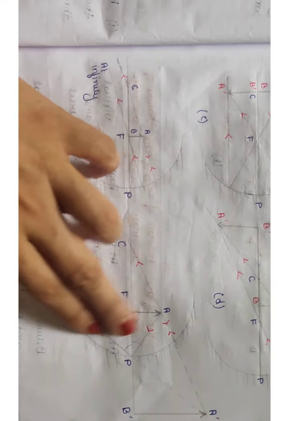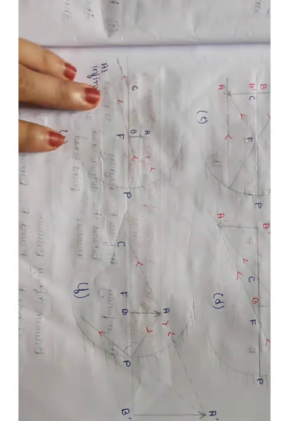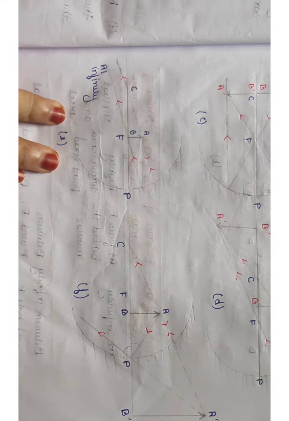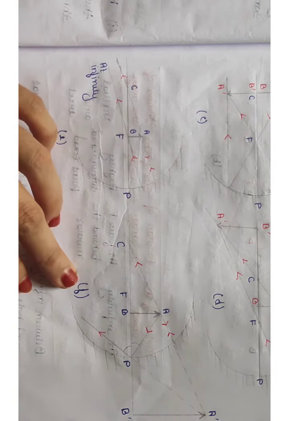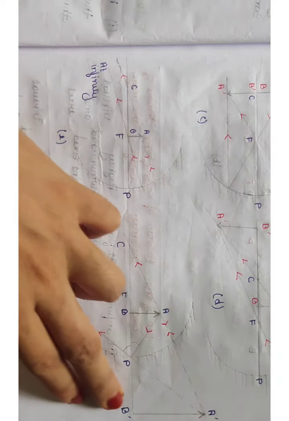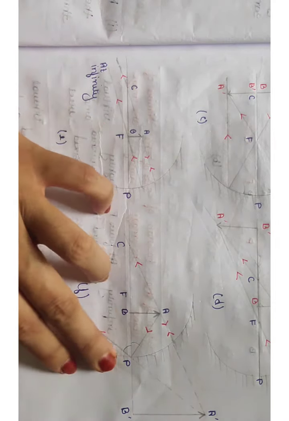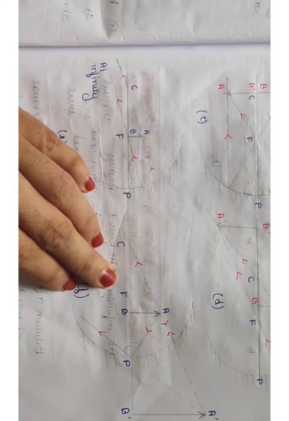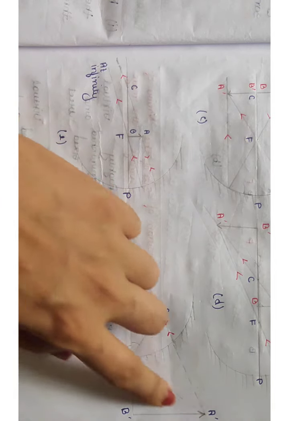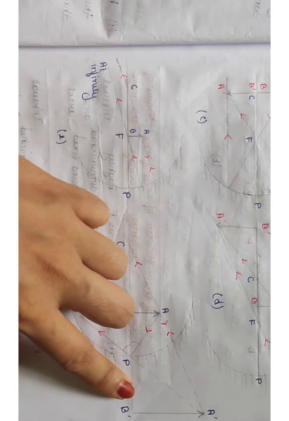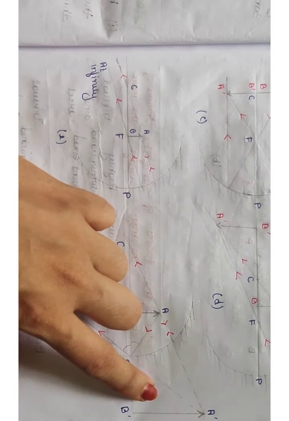So you see, in all these cases in the earlier figures, we have found that the images that are formed are all real and inverted, but only in this case the image that is formed is virtual and erect. So when the object position is between the pole and the focus, the image that is formed will be enlarged, and that is virtual and erect.